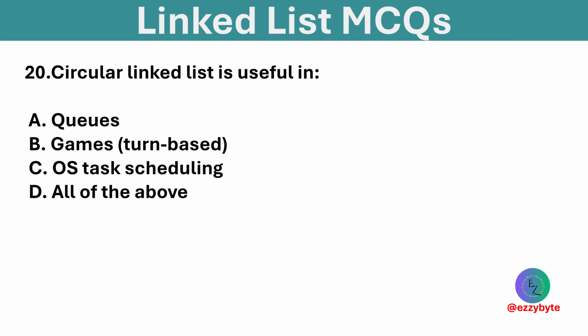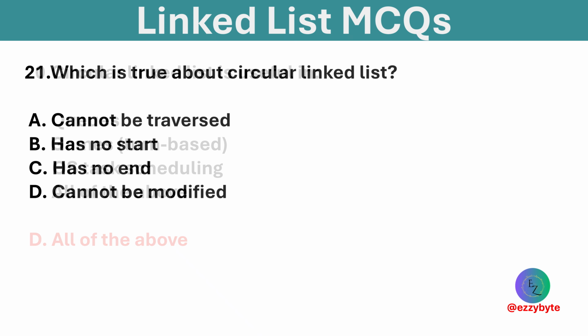A circular linked list is useful in: options are queues, games, OS task scheduling, and all of the above. Option D is correct. Circular linked lists are useful in queues, games, and operating system scheduling. Which is true about a circular linked list?